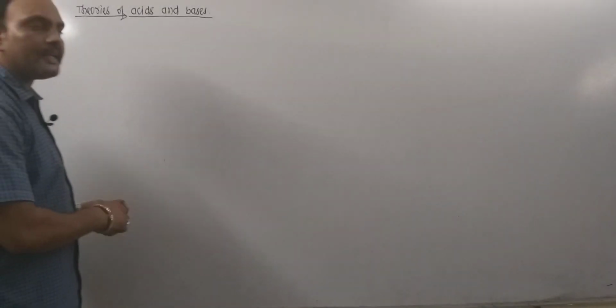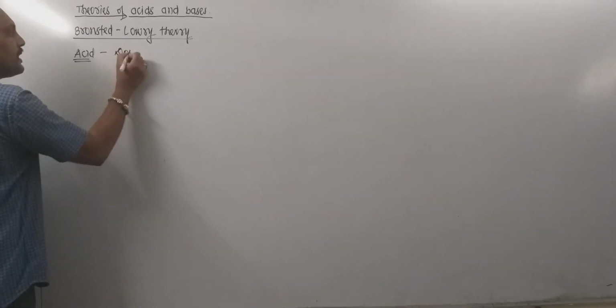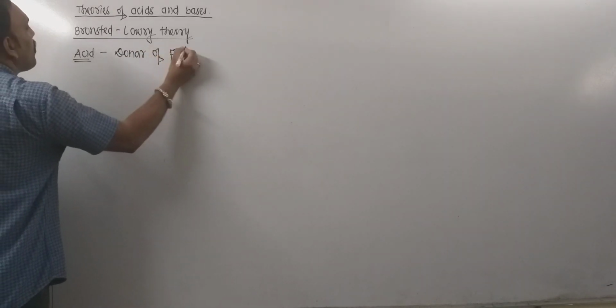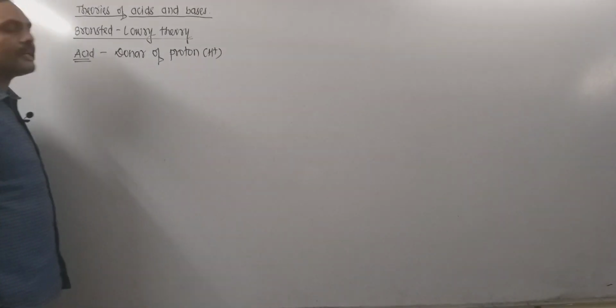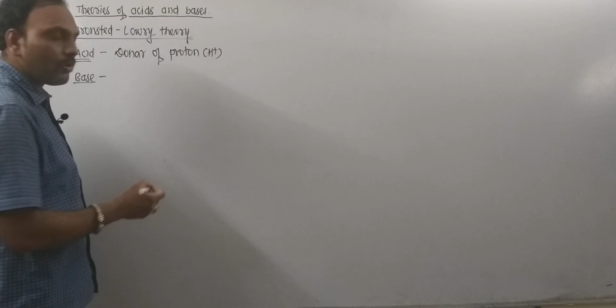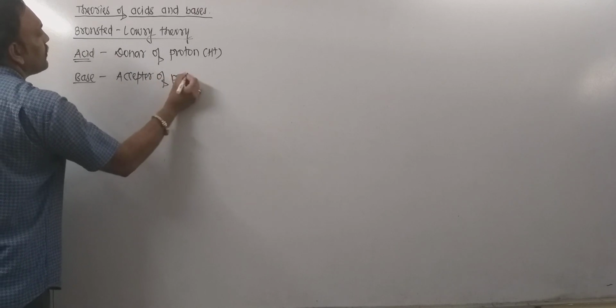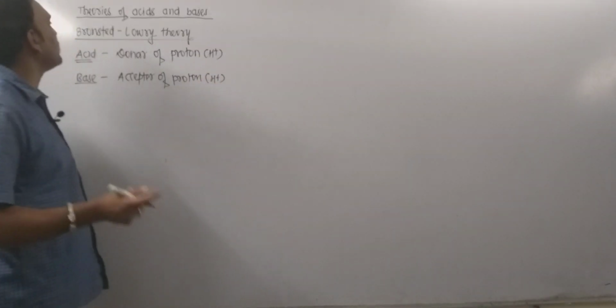Remember, Bronsted-Lowry theory is the proton donor acceptor concept. Now we are going to discuss Bronsted-Lowry theory. According to this theory, acid is any substance which can donate proton. Proton means H+ ion. Thus one can say donor of proton, that is H+ ion, is said to be acid. On the other hand, base is acceptor of proton, that is, which tends to accept H+ ion. Thus acceptor of proton is said to be the base in this theory.